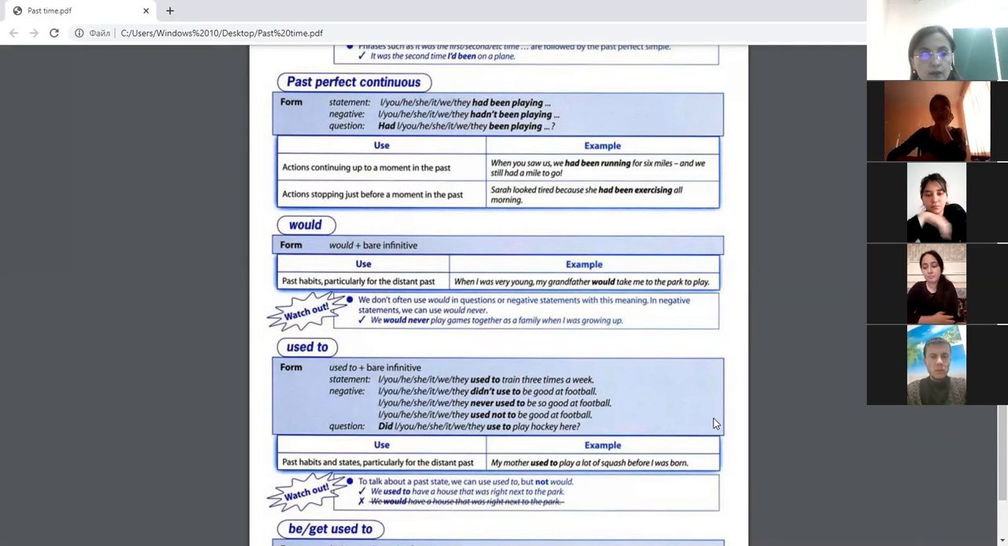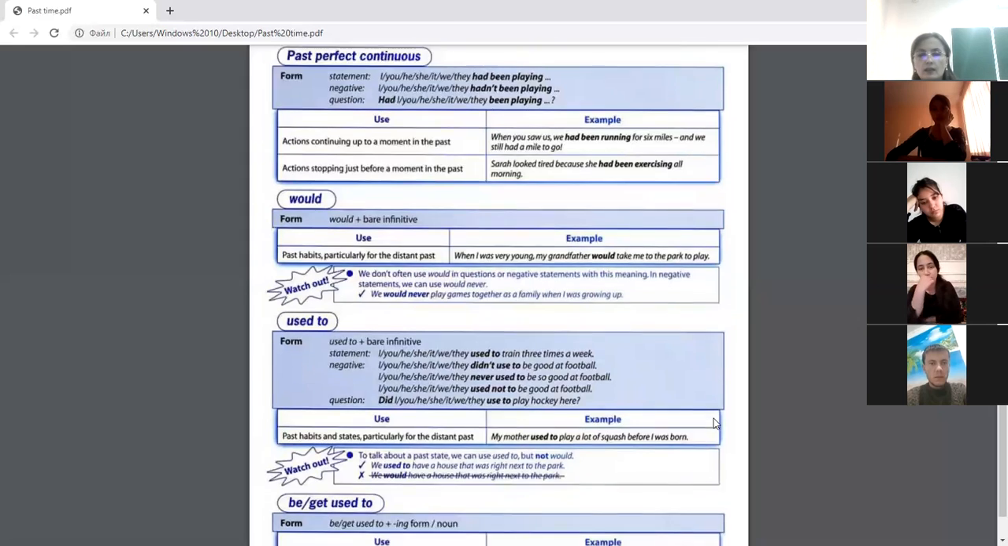So the usage of used to: past habits and states, particularly for the past distance, yeah? My mother used to play a lot of squash before I was born. Or to talk about a past state, we can use used to, but not would. We used to have a house that was right next to the park. It means we don't have that house now.